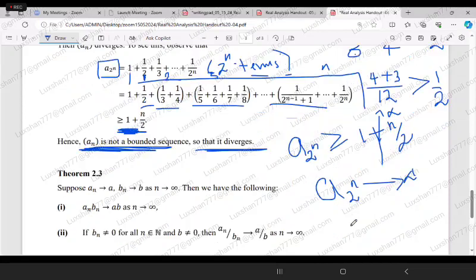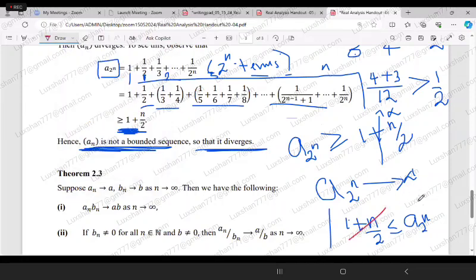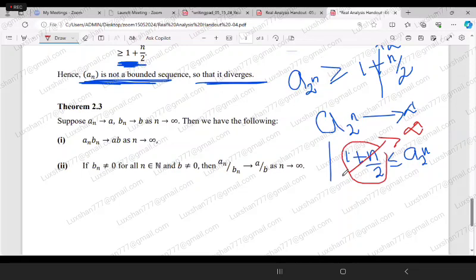But now what is the conclusion? 1 plus n by 2 is always less than or equal to a 2 to the power n, isn't it? But already we know that this goes to infinity as n tends to infinity. This is not a bounded one. This sequence is not a bounded one. The least upper bound is not bounded.